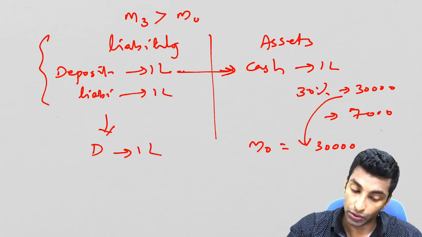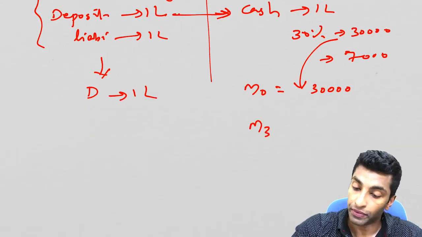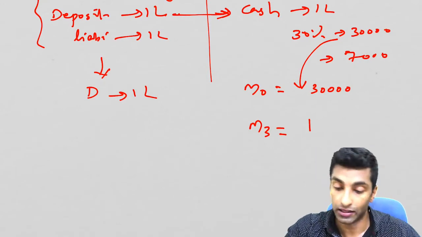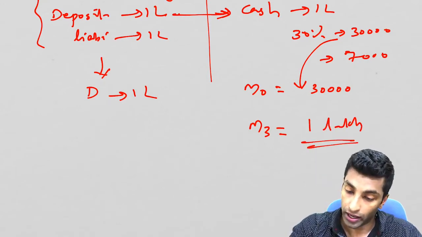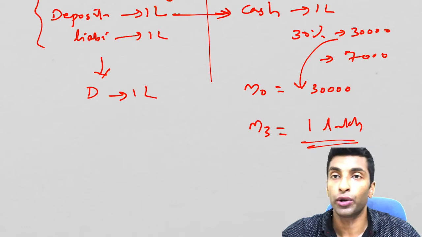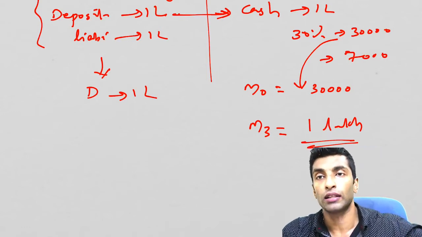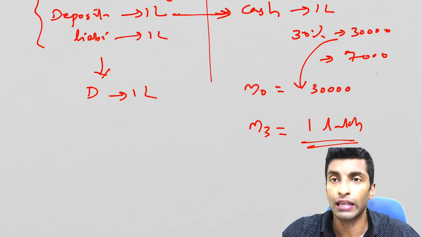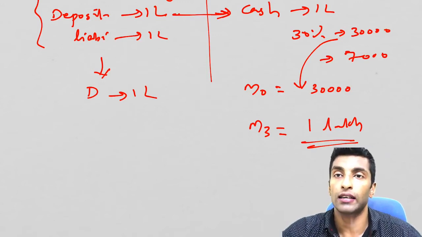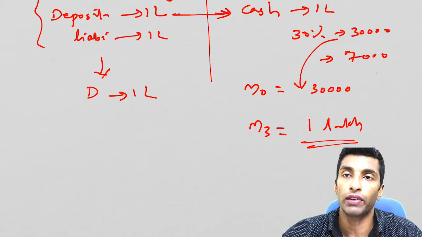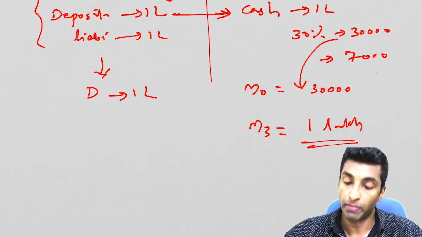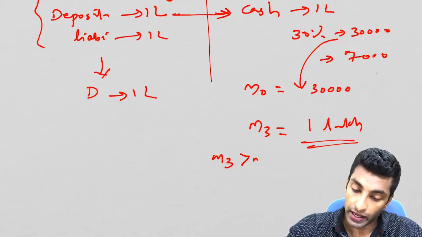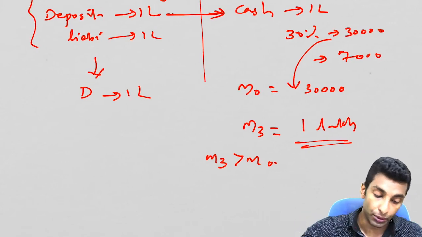So M0 is 30,000. But what is M3? M3 includes the deposits, that is 1 lakh. Okay, so that is what I have told you. Deposits will anyway be much more than the currency held by banks. So banks try to keep less currency because keeping less currency will increase the profitability. More lending will increase the profitability of the bank. So M3 is always greater than M0.